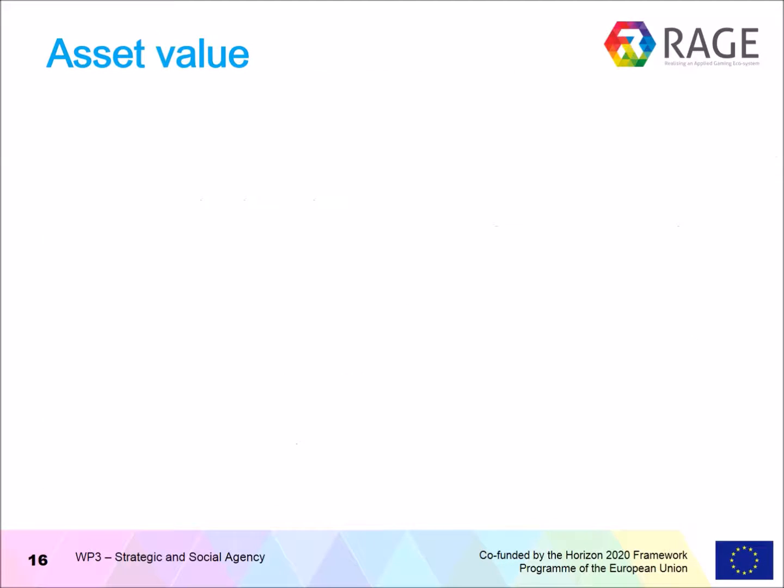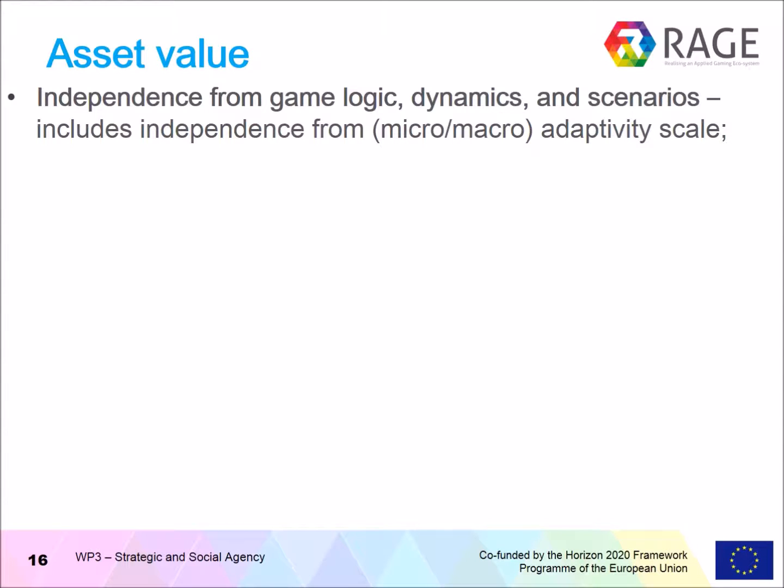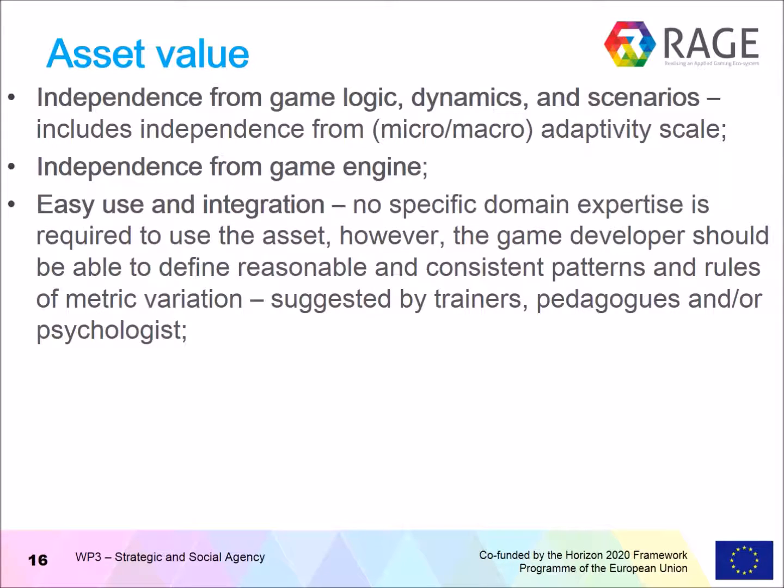The value of the asset is really great because it provides independence from the game logic, dynamics and scenarios. It has independence from the game engine, though the examples here are with Unity. You can use any other game engine. It is easy to use and integrate because no specific domain expertise is required.